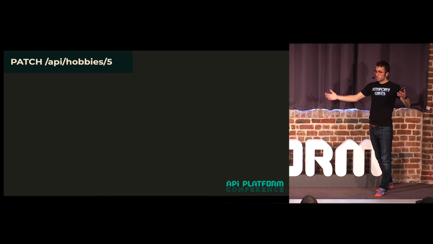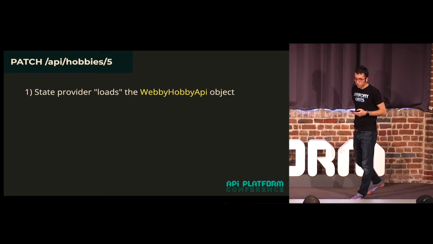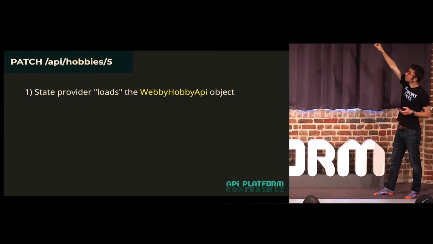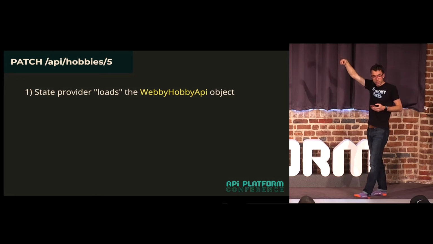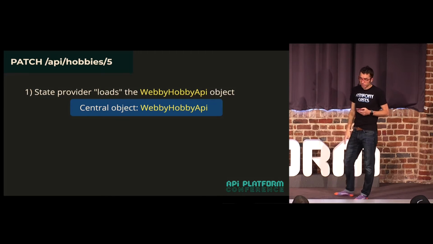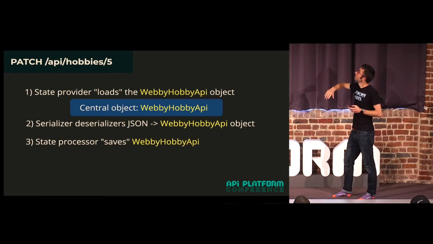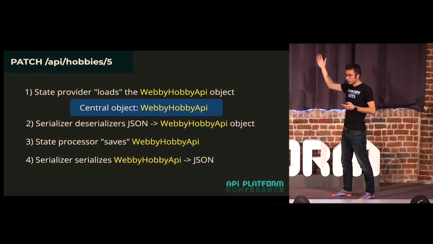And then, of course, the most complex, I guess, would be patch or put, where you do have a state provider, because we need to load that number 5 hobby from wherever. Central object becomes the Webby Hobby API. We deserialize into that, we save it, and then we serialize that back to JSON.